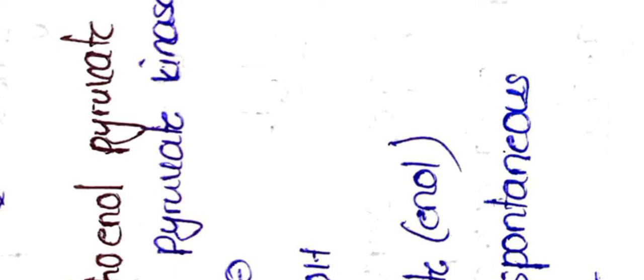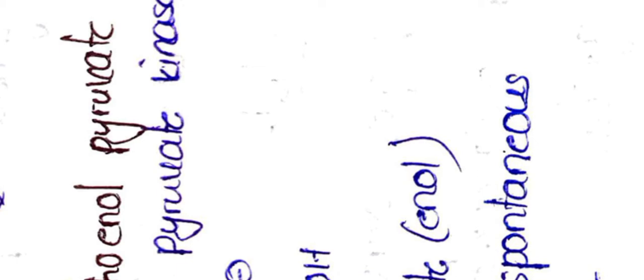But if a person is not having sufficient amount of glucose in his body and glycolysis is undergoing rapidly, then there will be depletion of glucose in that particular person.